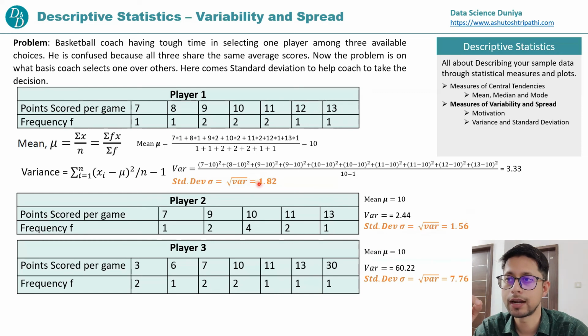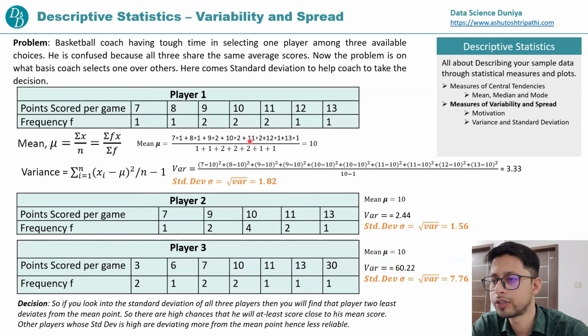And let's see here. Player 1 has a standard deviation of 1.82, so his variability from the mean point is 1.82. Player 2 has a variability of 1.56. That's the least. And player 3 has a variability of 7.76, so his variability is more, right? So if our decision is based on reliability, then we will go with player 2. And if our decision is based on the X factor, then we will go with player 3. So that's how the coach will decide.